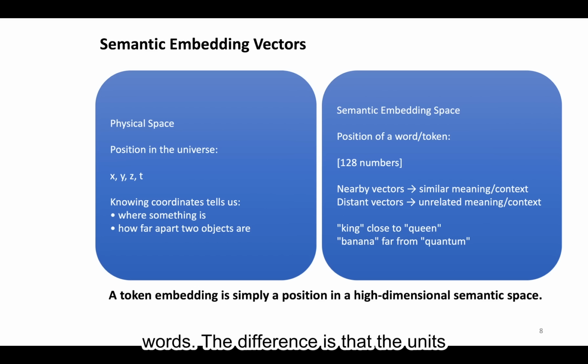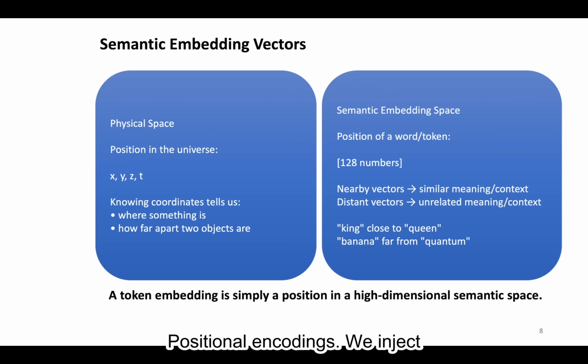The difference is that the units aren't meters or seconds. We just call them units. And instead of 4 dimensions, we have 128. So, if two words often appear close to each other in large text datasets, the distance between them in this 128 dimensional space will be small. If they rarely appear together, the distance will be large. That's what these 128 dimensional embeddings are: a position of each token in the high dimensional space.